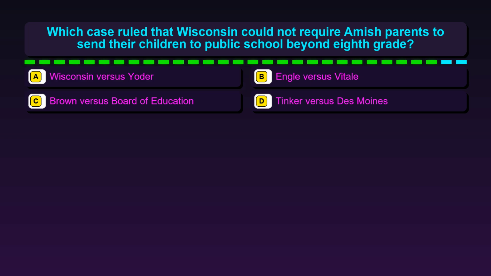Question 8. Which case ruled that Wisconsin could not require Amish parents to send their children to public school beyond 8th grade? Option A, Wisconsin v. Yoder. Option B, Engel v. Vitale. Option C, Brown v. Board of Education. Option D, Tinker v. Des Moines.